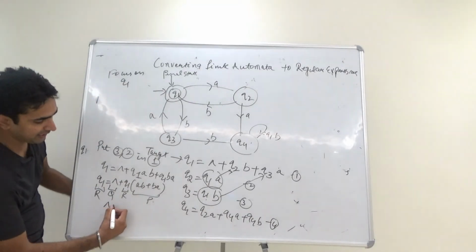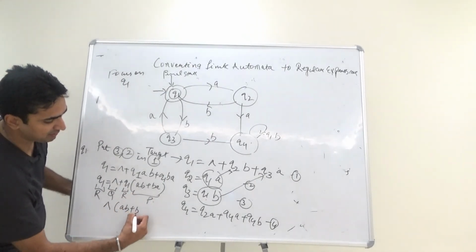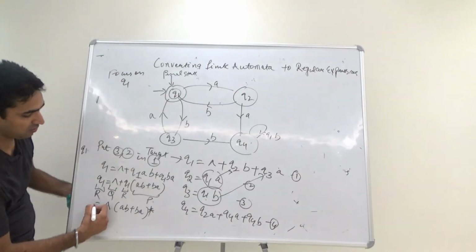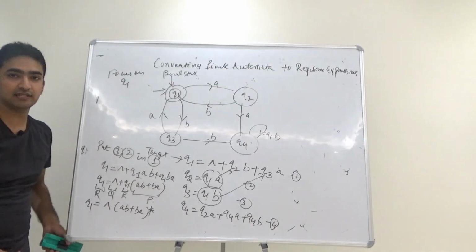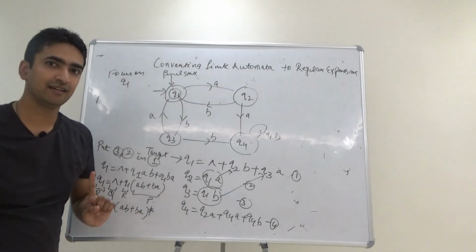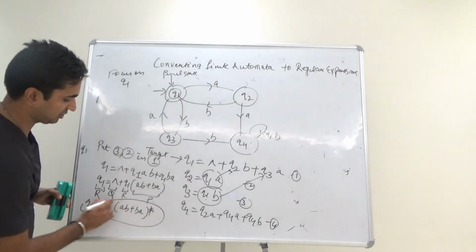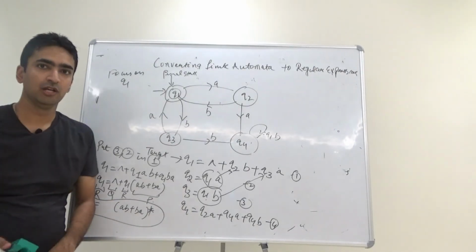Now clearly I will write null QP star, and we got AB plus BA whole star, and we got Q1. Now guys, let me tell you, null concatenated with anything is anything. So it means this is the regular expression of Q1.